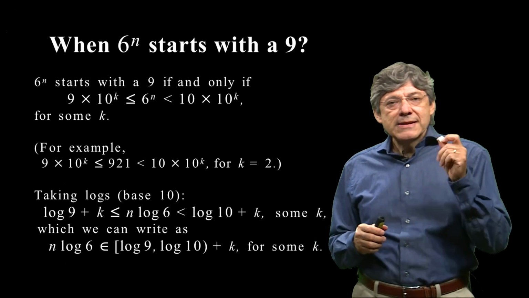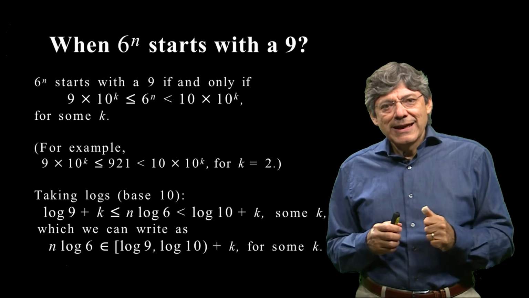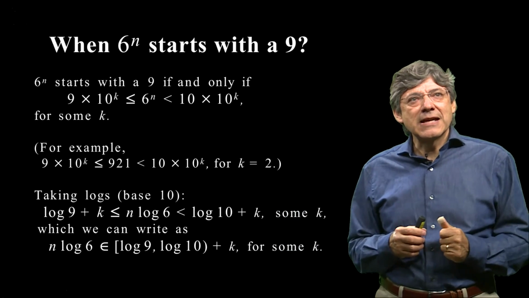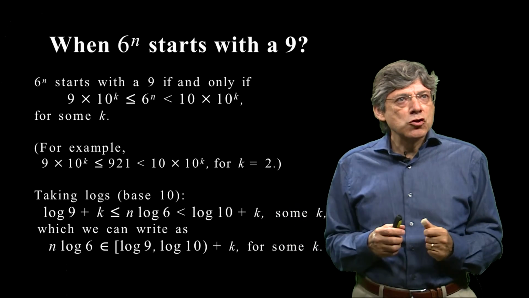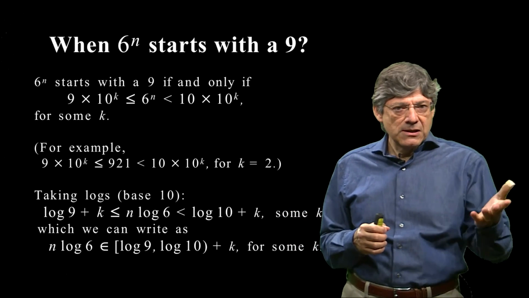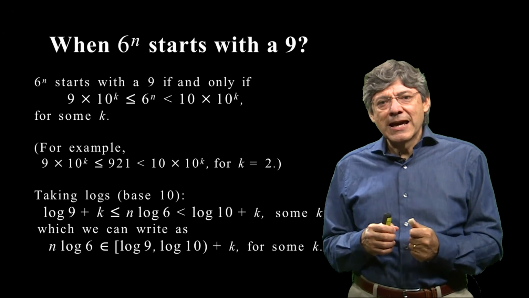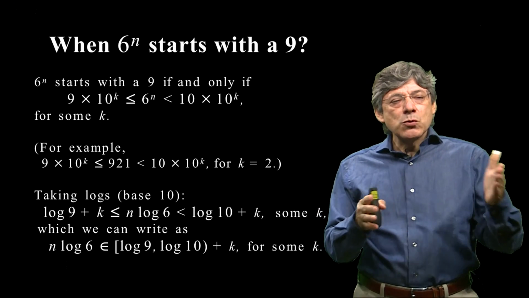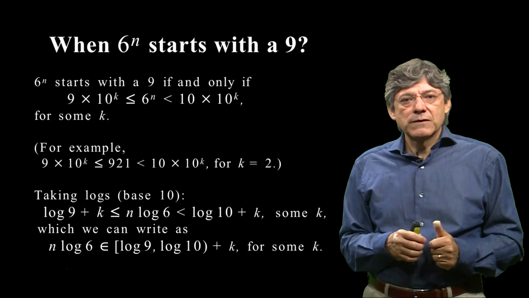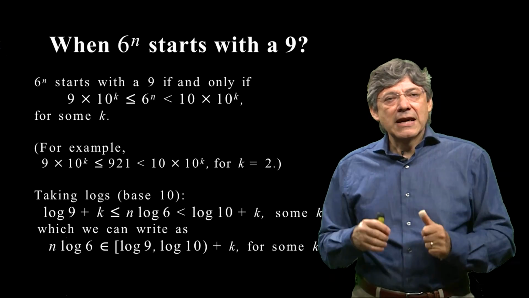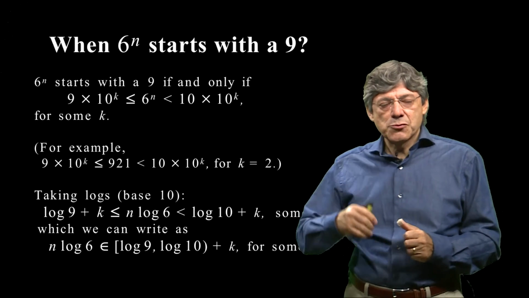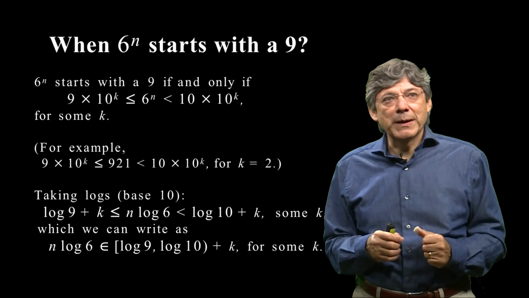Now, let's look at the question then, when 6 to the n starts with a 9. If 6 to the n starts with a 9, it has to be greater than or equal to 9 times 10 to the k, and less than 10 times 10 to the k, for some k. So for example, take a number that starts with a 9, like 921. It is between 9 times some power of 10 and 10 times some other power of 10. Less than or equal on the left, strictly less on the right. And in this case, it would be k equal 2.